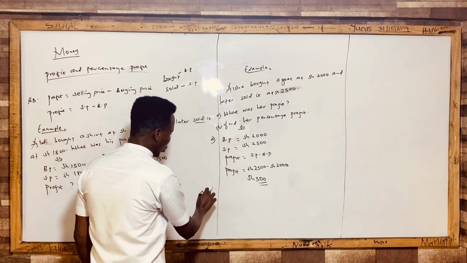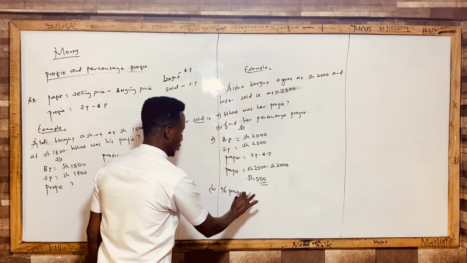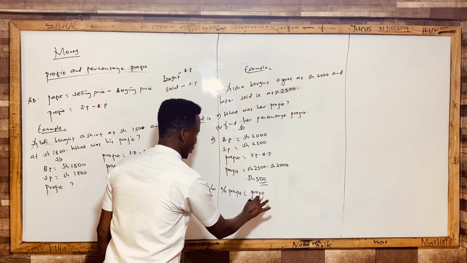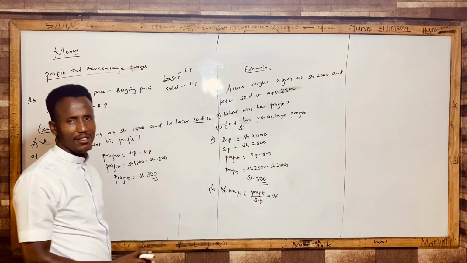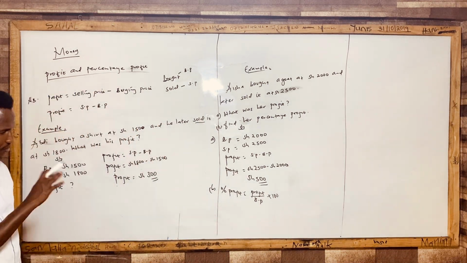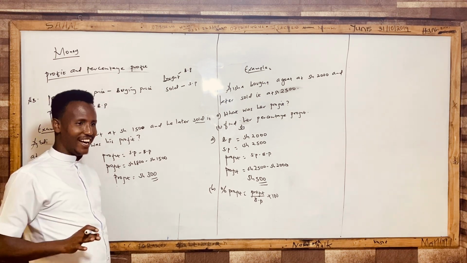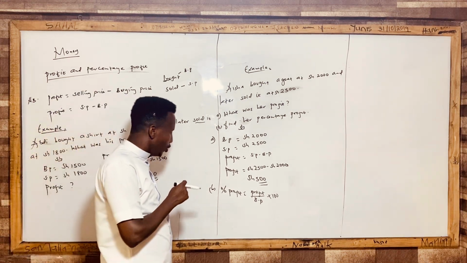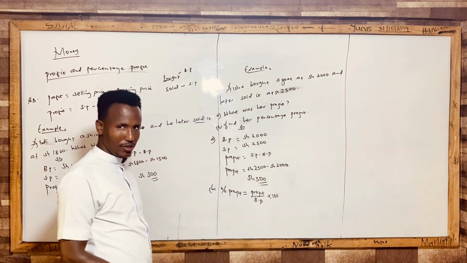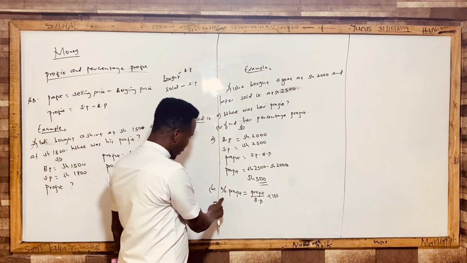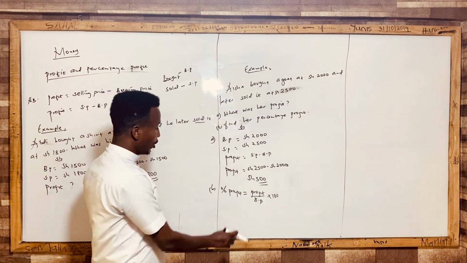Remember, when you go to question B, we also said percentage profit is equal to profit divided by buying price times 100. Calculate this formula, please. Go to high school, it's still there. Go to Canada, it's there. Go to Australia, it's there. Go to USA, it's there. This is a universal formula, used worldwide. Percentage profit is equal to profit over buying price times 100.